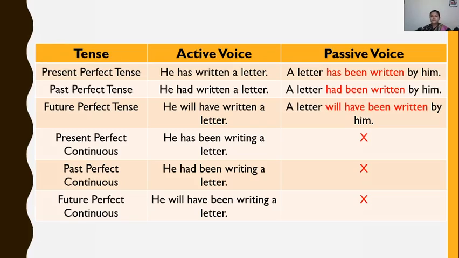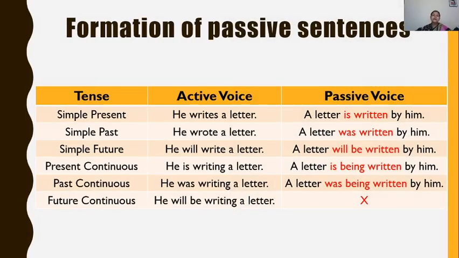In simple tense, we only use be form plus past participle form of main verb. In continuous, to be form, that is ing. In present continuous is, am, are plus being plus past participle form of main verb.